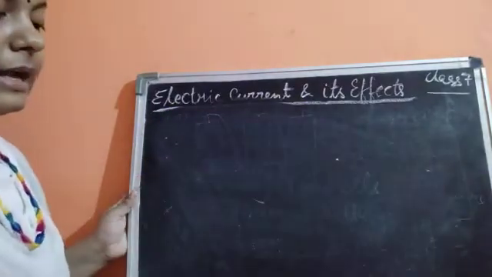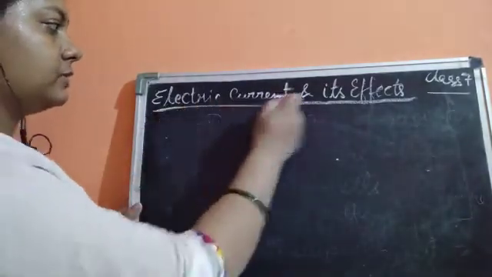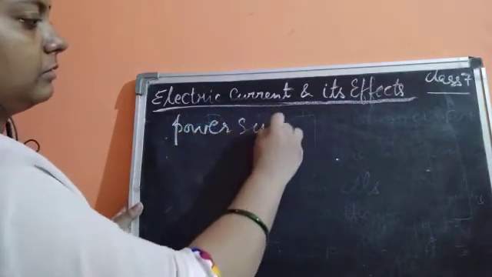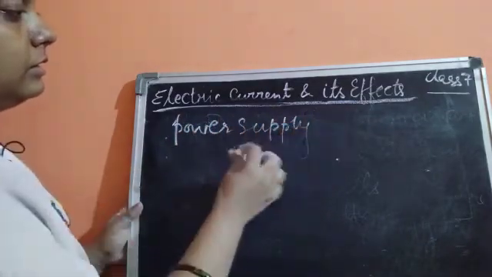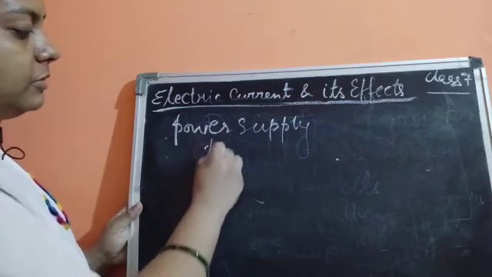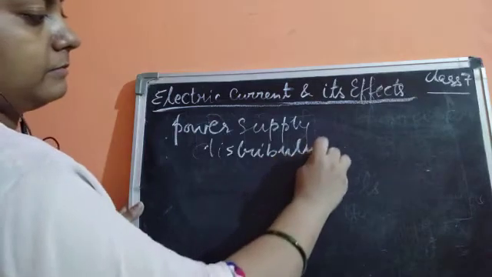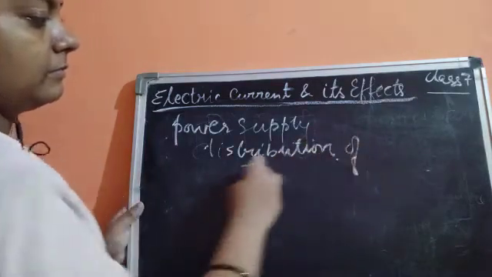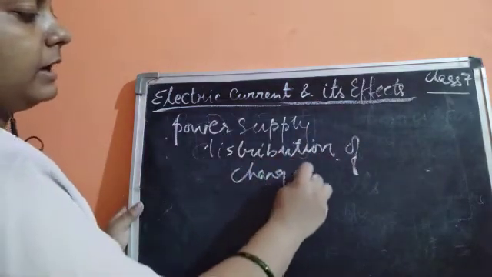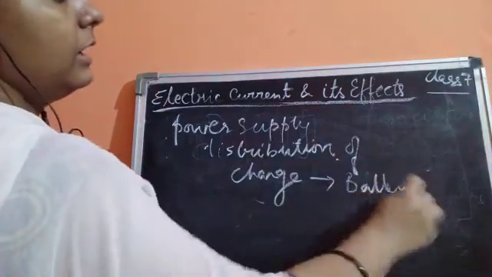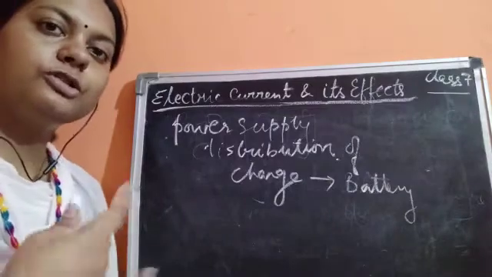What is a battery? It is going to give you a power supply, the distribution of the charge, with the help of the battery.